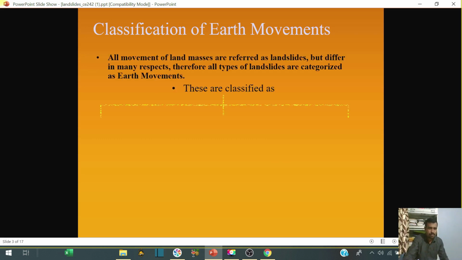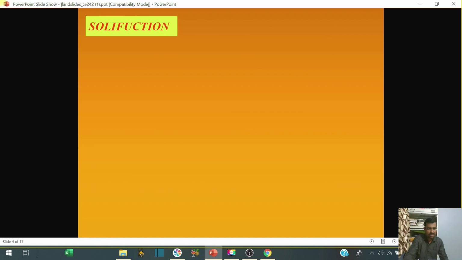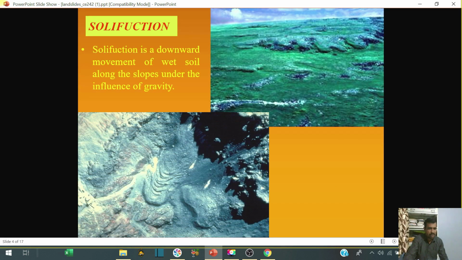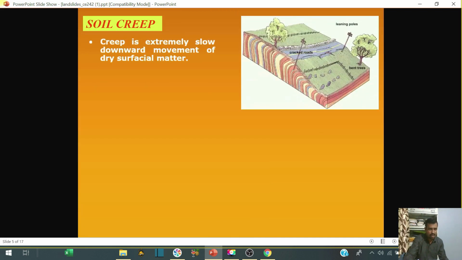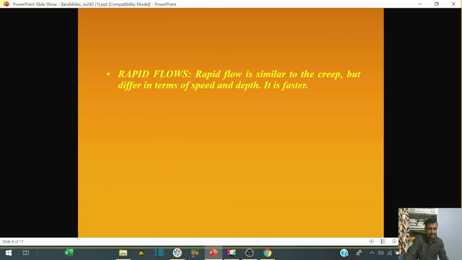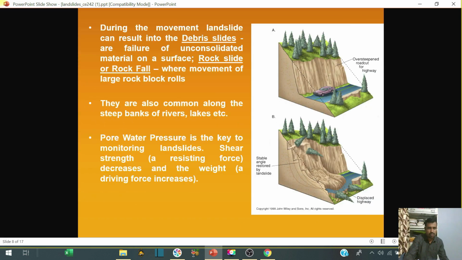Classification of earth movements: these landslides are classified into three types, that is earth flow, landslides and subsidence. We will see one by one. What is solifluction? Solifluction is a downward movement of wet soil along the slope under the influence of gravity. Soil creep is an extremely slow downward movement of surficial matter. So all these things are recorded with this window capture method, and in this way you can make your PPT presentations in this particular software.